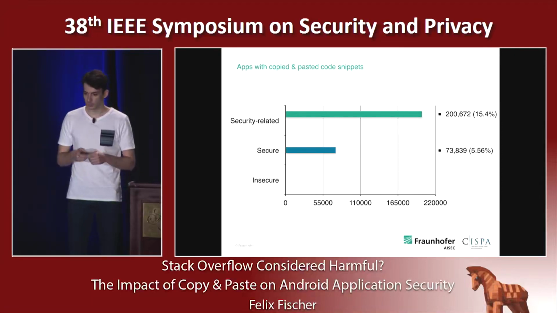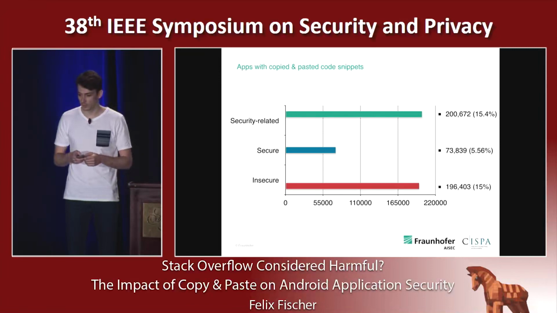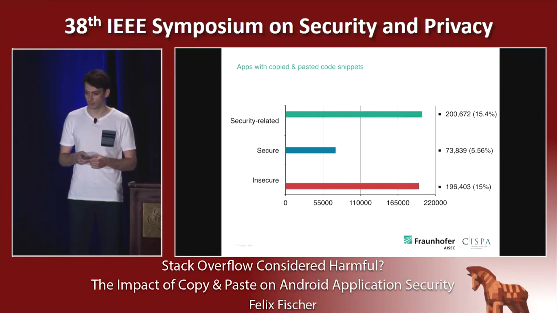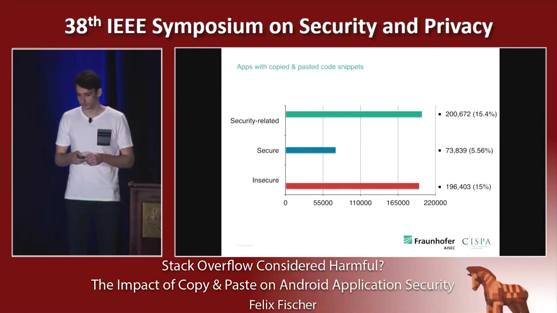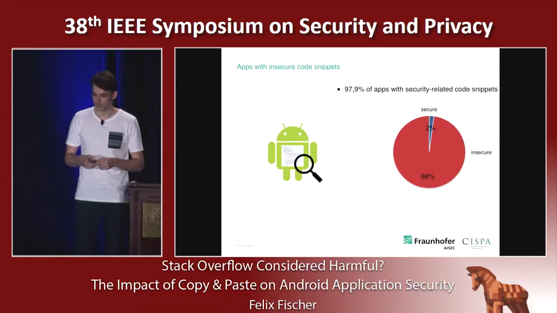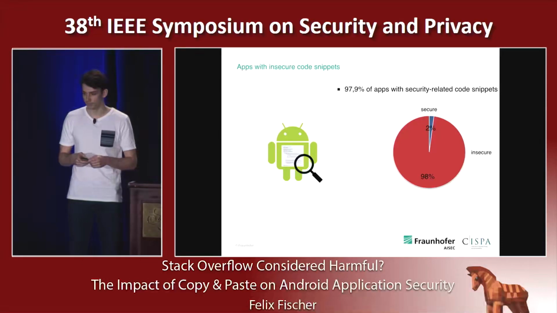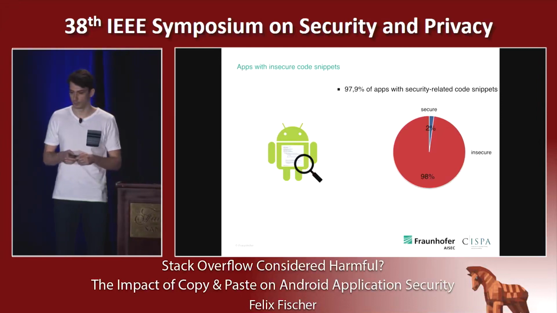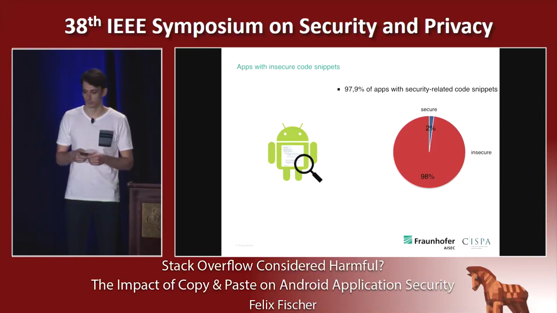And we found a little bit more than 17,000 apps that contained a secure code snippet. But unfortunately, we found almost 200,000 apps that contained an insecure code snippet from Stack Overflow. So this means that 98% of the apps we found with a security-related code snippet from Stack Overflow contain at least one insecure code snippet.